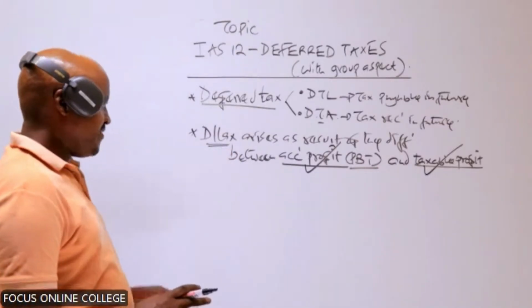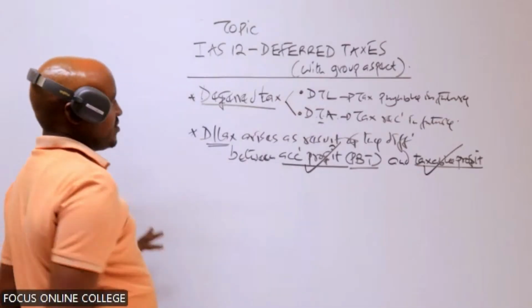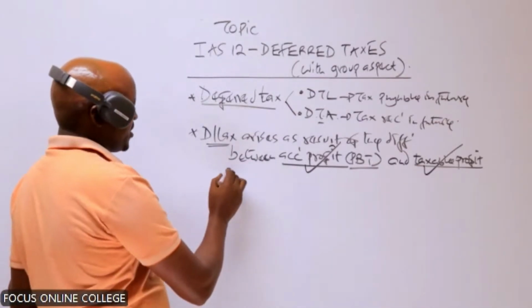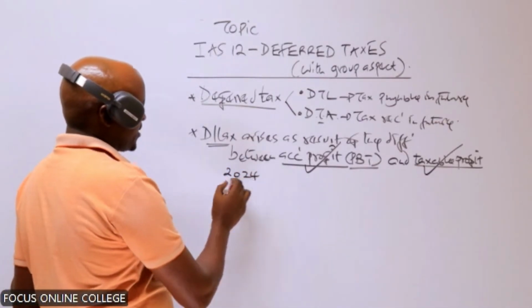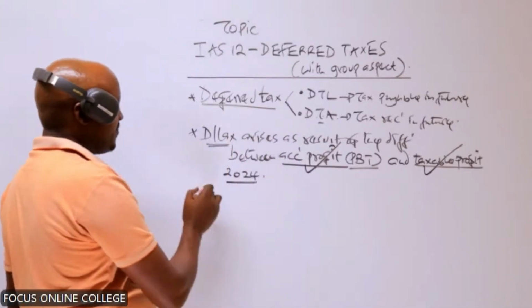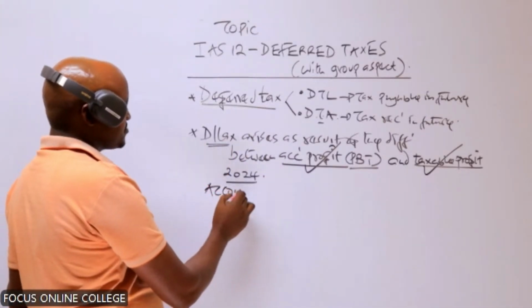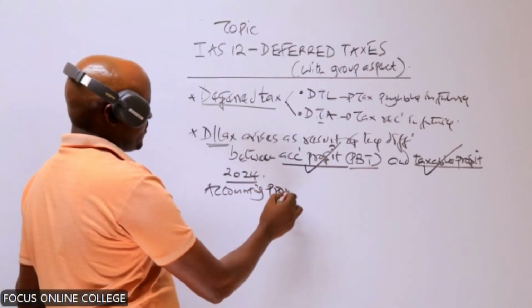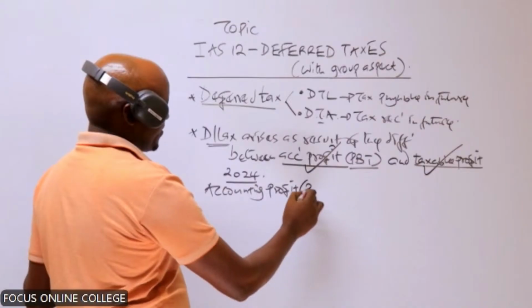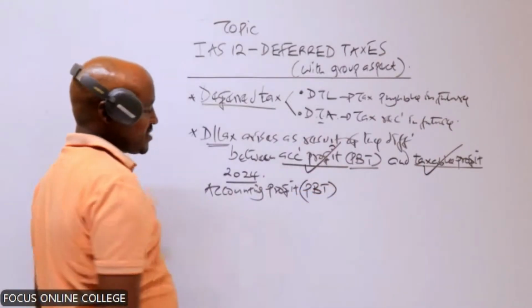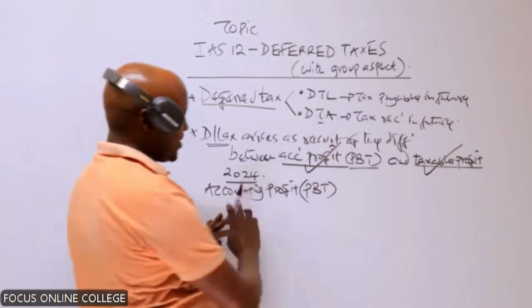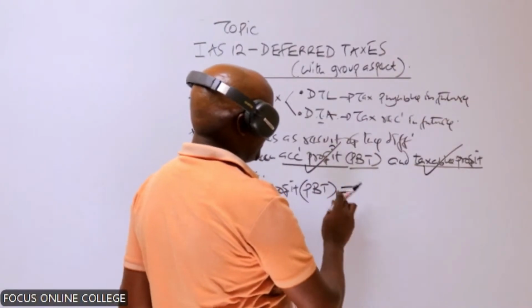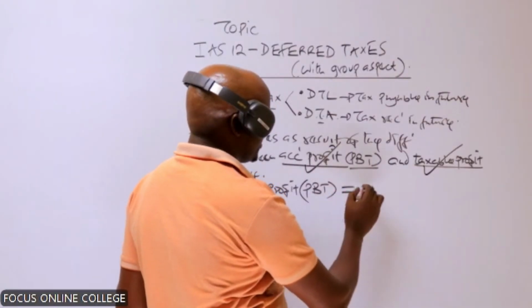Now, let me give a small example so that you can understand. Let's assume that you're given information of a certain company for the year 2024. Remember we have said accounting profit is the same as the profit before tax. So we assume the accounting profit for this year was something like 20 million.